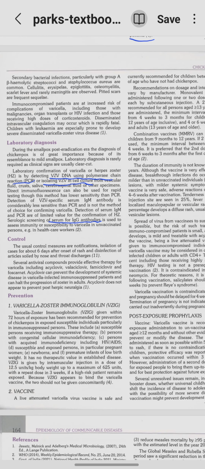Next is lab diagnosis. So you can do it by detecting the varicella zoster virus DNA using PCR, polymerase chain reaction, or you can isolate this in cell culture, right? You can isolate this virus from the fluid or the crust or saliva, etc. You can also do a serological screening of serum, right? You can look for the IgG antibodies. Now IgM antibody detection is less sensitive than PCR. It is not the method of choice.